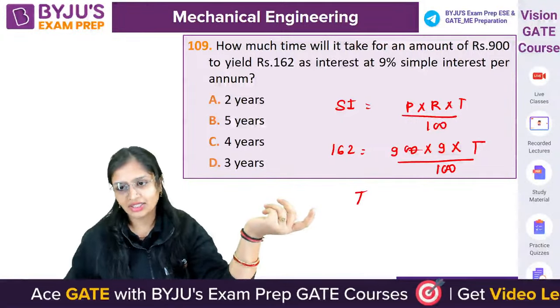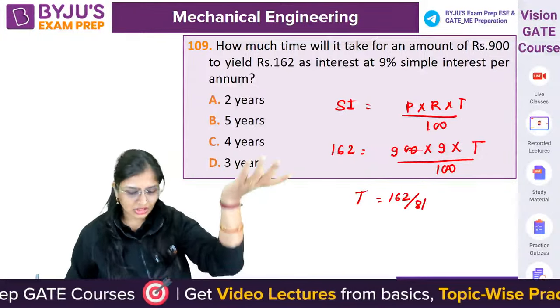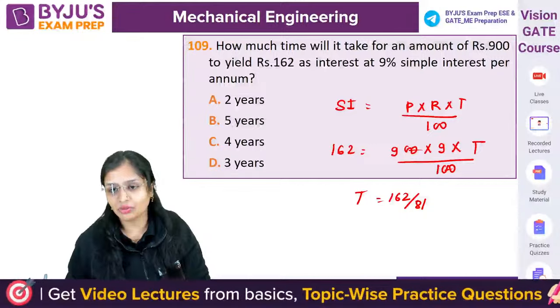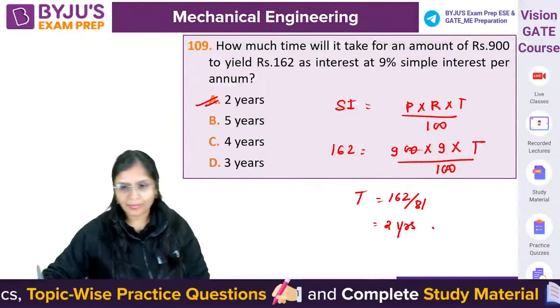100 यहाँ से चला जाएगा. You will get 162 divided by 81. So this will come to 2 years. You will require 2 years. Clear? Now,